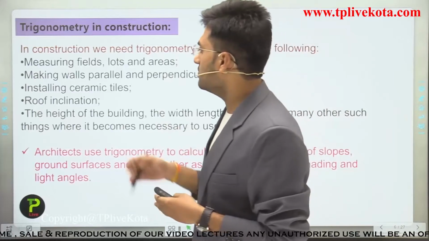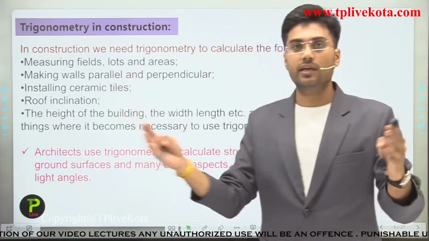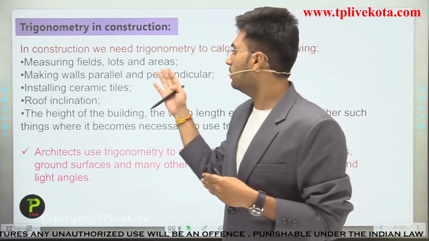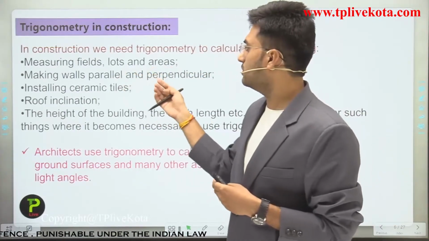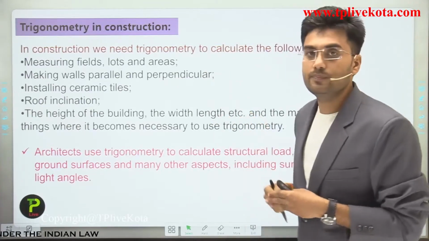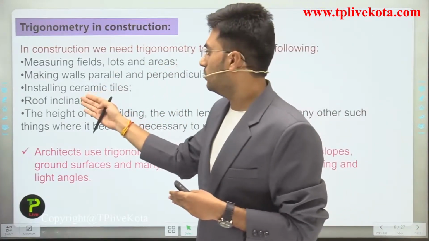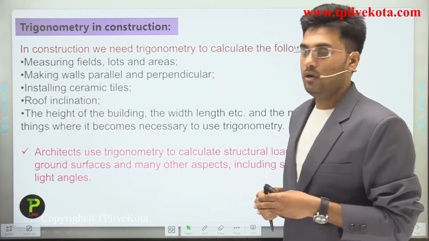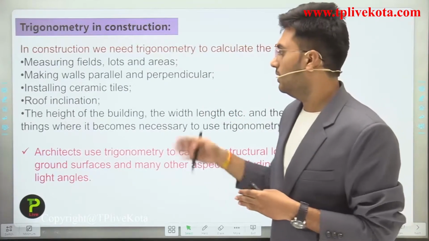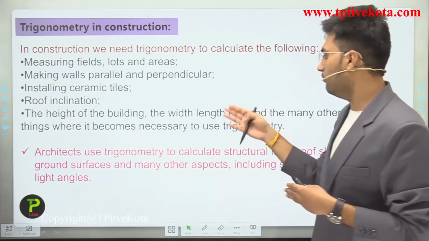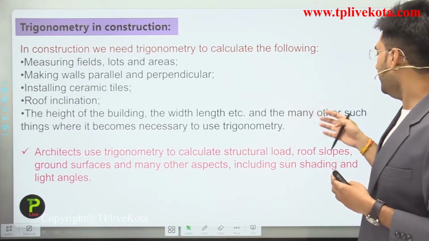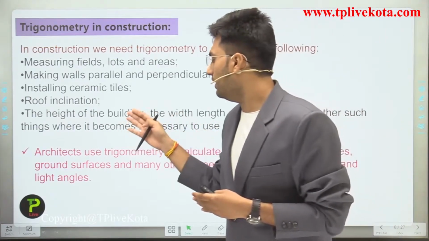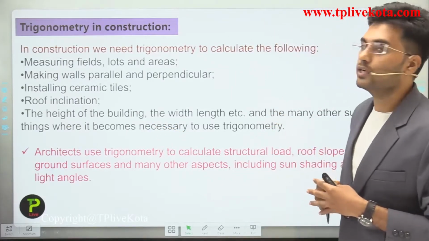For example, measuring the fields, measuring the area of fields, loads and areas, making walls parallel and perpendicular, installing ceramic tiles, roof inclination, the height of building, the width and length, etc. And many other such things where it becomes necessary to use trigonometry.